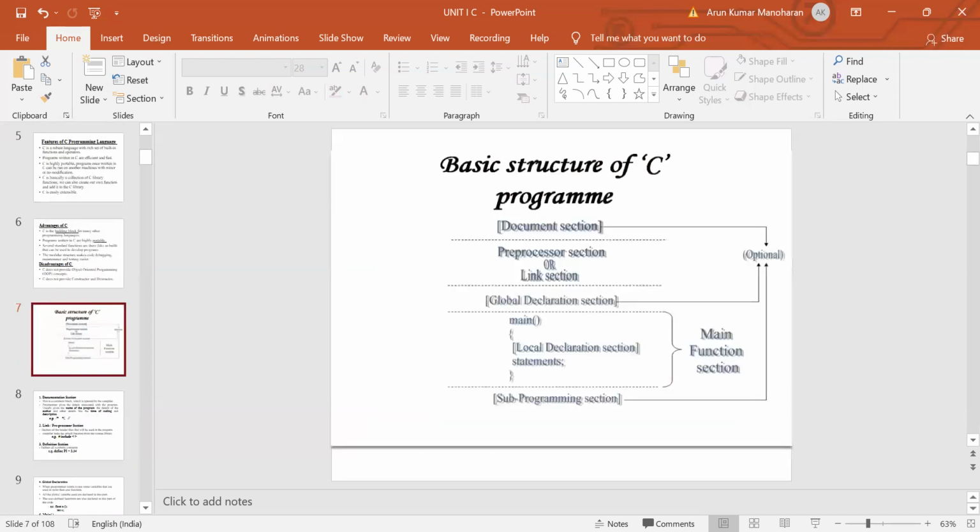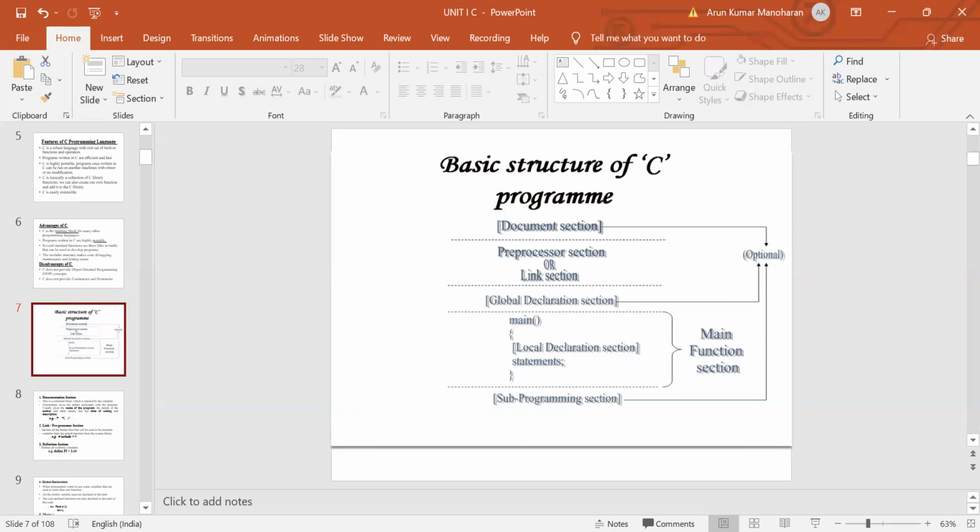And then next we have discussed the structure of C program. Each and every C program should contain different sections. One is a documentation section, and one is a pre-process section. Another name of pre-process section is link section, followed by global declaration section, and then followed by main function. Each and every C program should contain only one main function. The program execution will begin from the main function, and inside the main function there are two parts. One is a local declaration part, another one is the execution part.